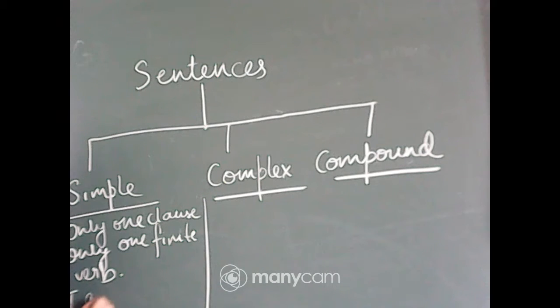I go to the market with my brother. In this sentence, there is only one finite verb and the entire thing is one clause.